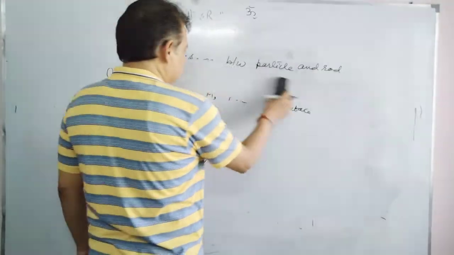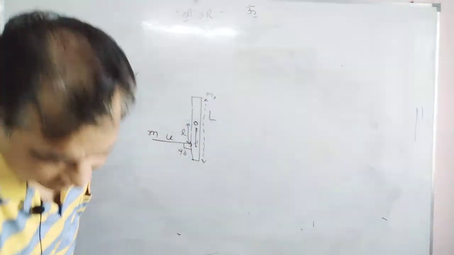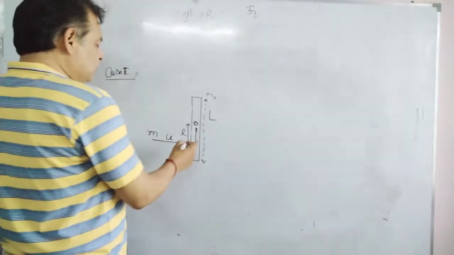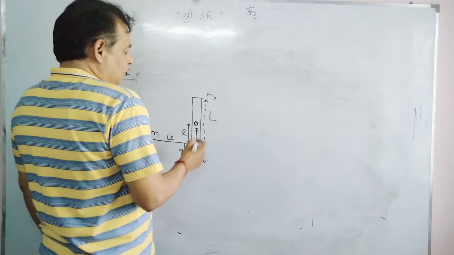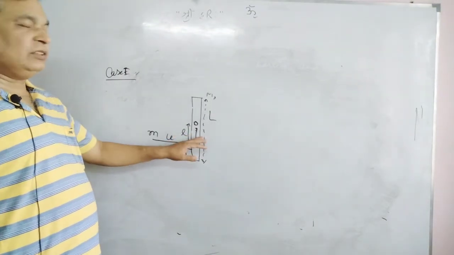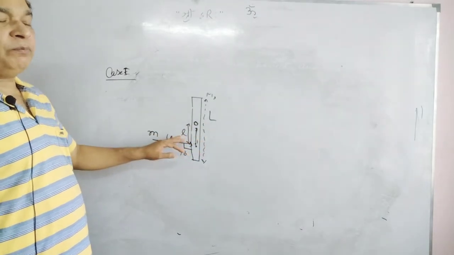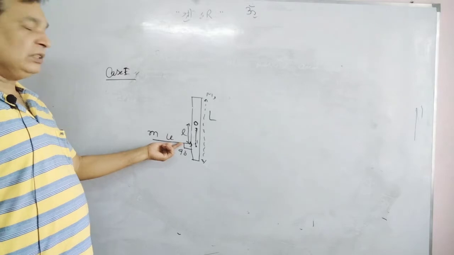I am deleting this to have some space for writing. This particle will apply a force on the rod, and the rod will apply a force of the same magnitude but opposite direction for the same time.